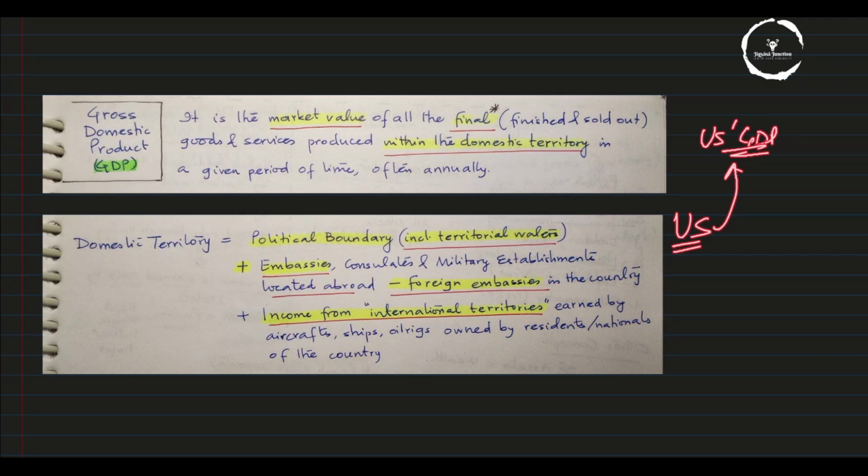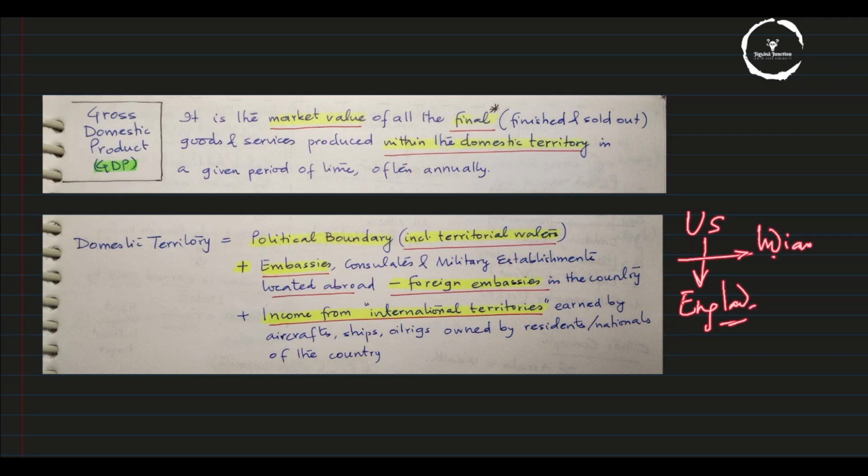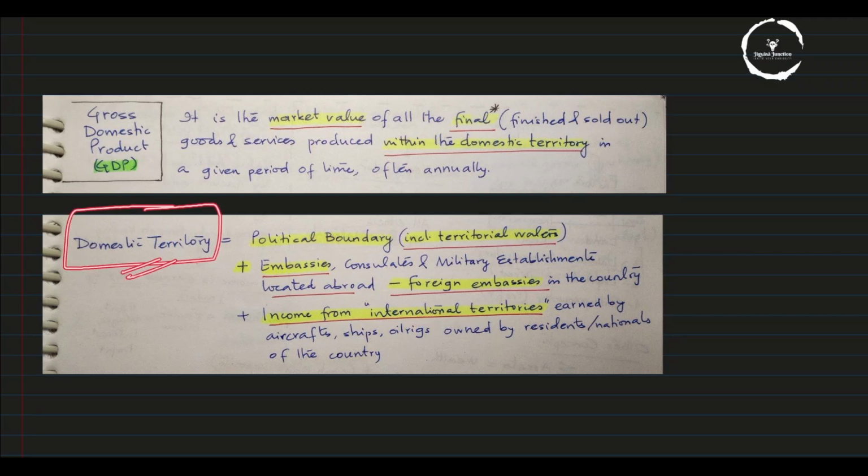Plus income from international waters. What is that? For example, I am an Indian and I run an airline from, let's say, New York in the US to England. I am a resident of neither of those countries, but my airline runs in between them, so that's international territory for me. The income that I earn from those territories would be included in my GDP, because it can't be included in either the US's or England's GDP. So this is what domestic territory actually includes.